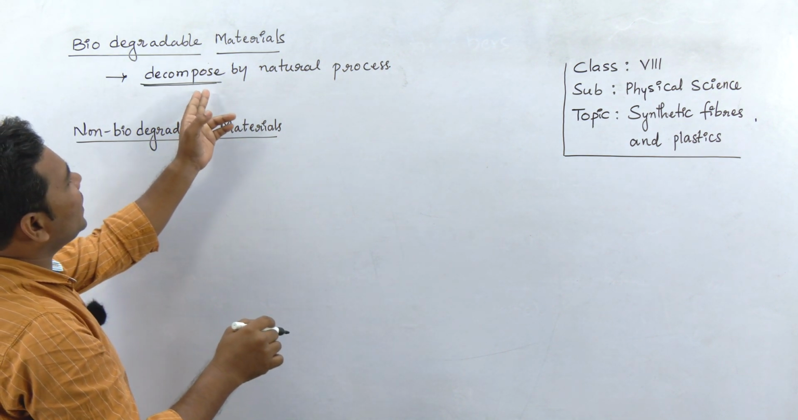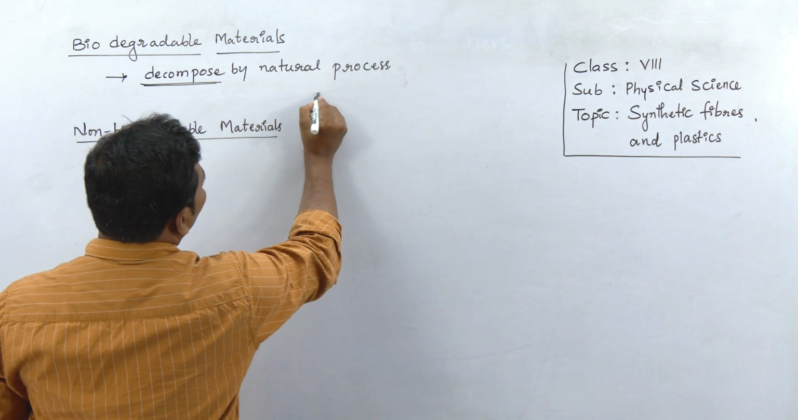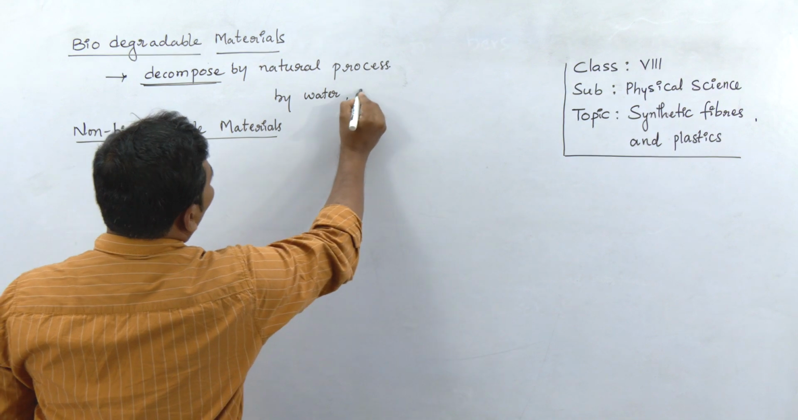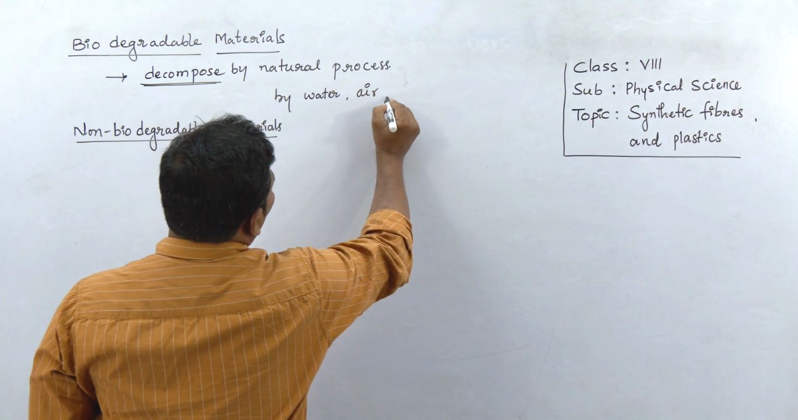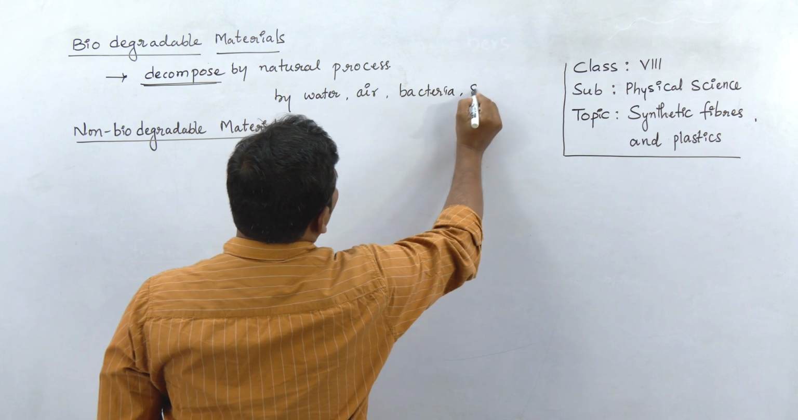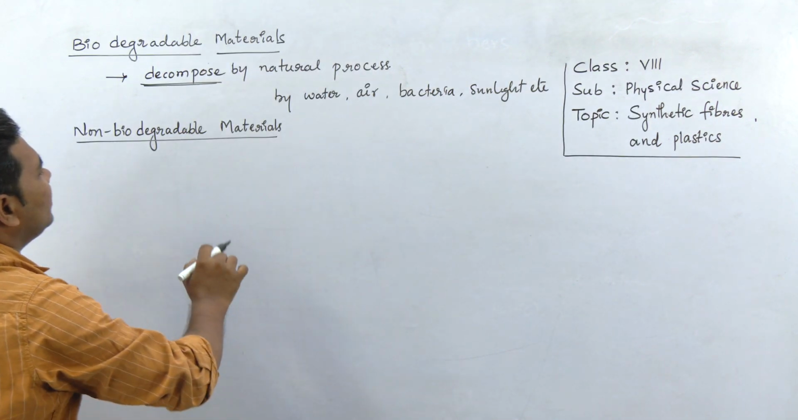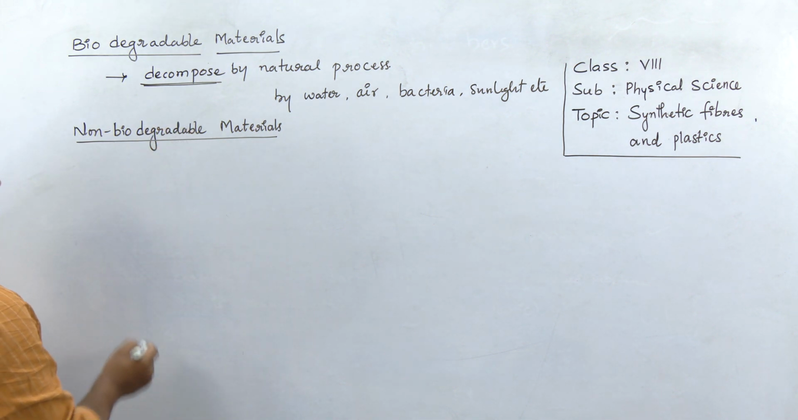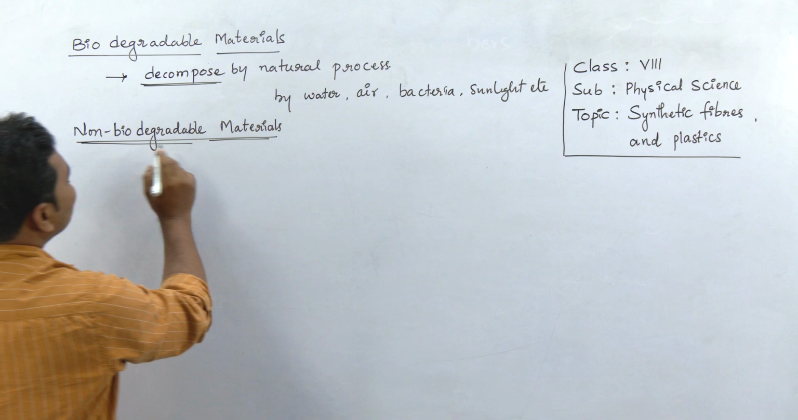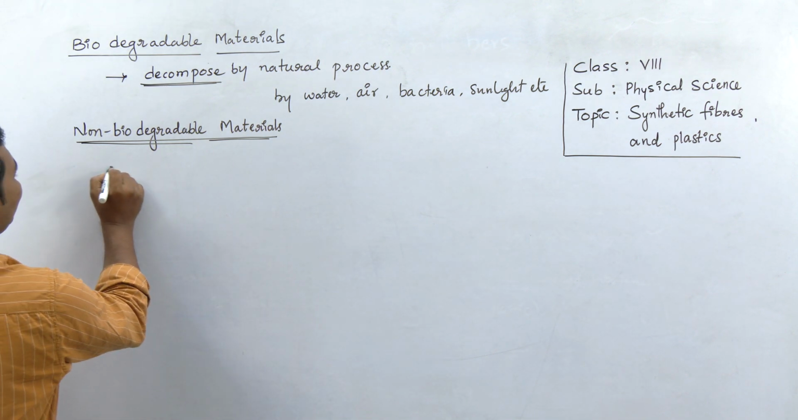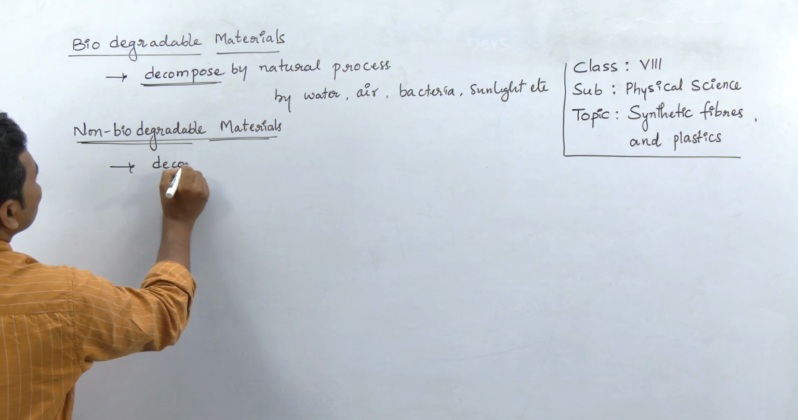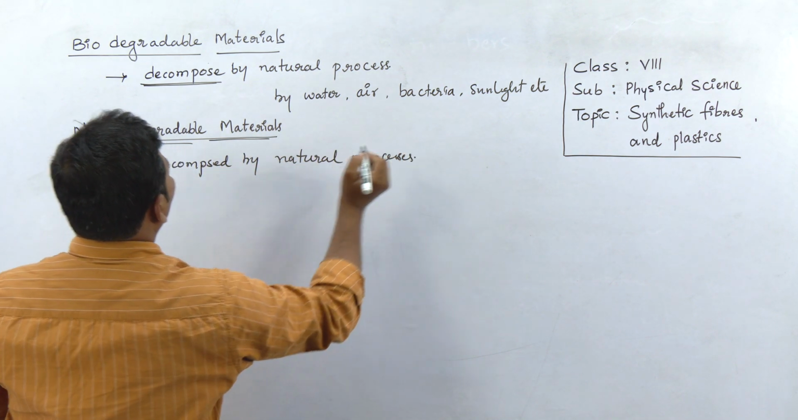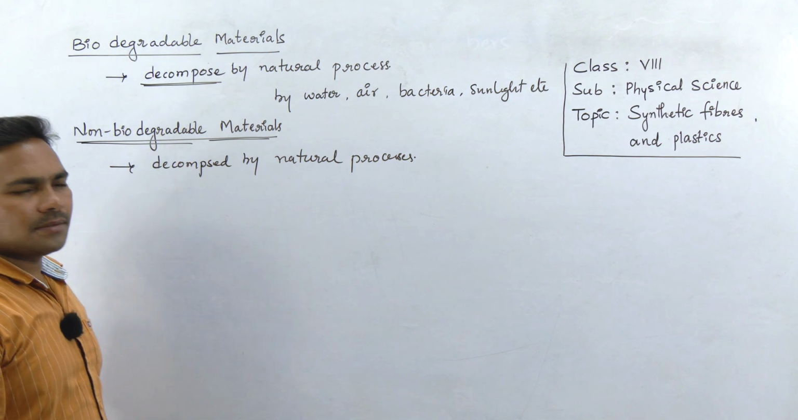Such materials which can decompose by natural process, like by, let's write, water, air, bacteria, sunlight. Using these natural processes, if any material can decompose, it is called a biodegradable material, right? And let's see, the second category is non-biodegradable materials, which are not decomposed by natural process. These are called non-biodegradable materials, right?